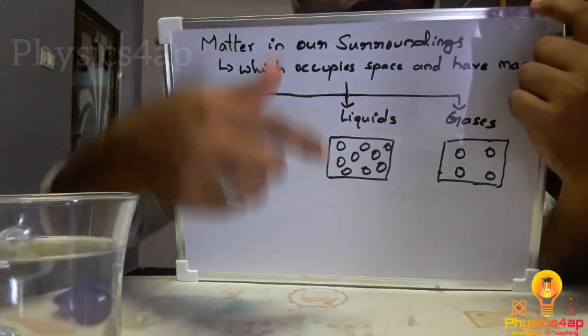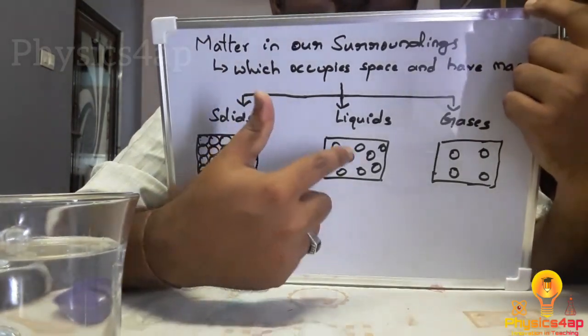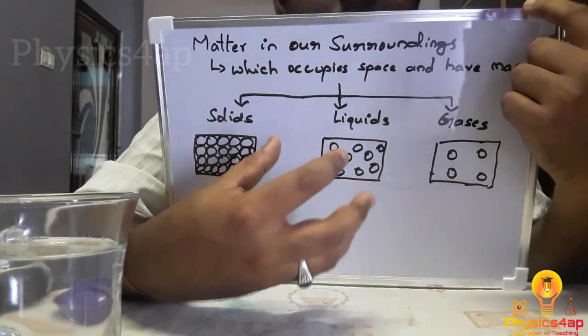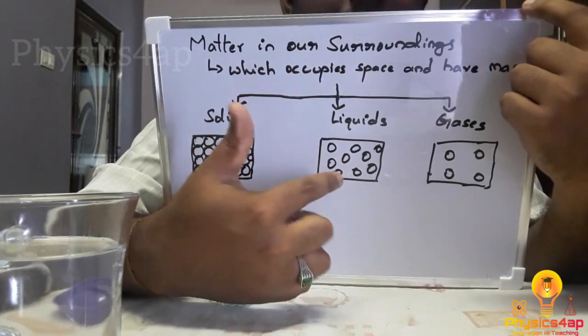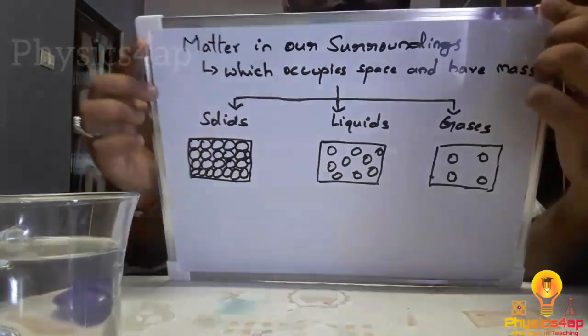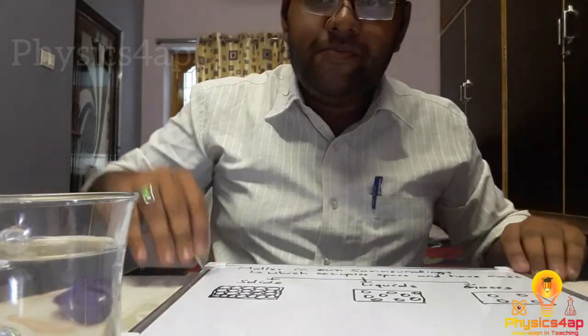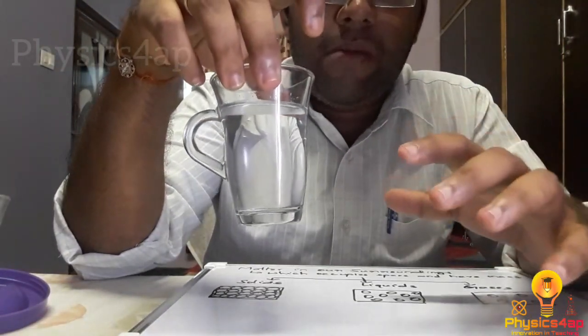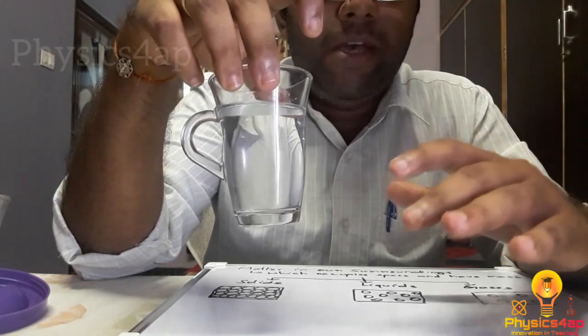Why? Because there is space in between the liquid particles, and the salt particles have mixed into the space present in the liquids. So by this experiment, we can say that in liquids there is a space in between them.